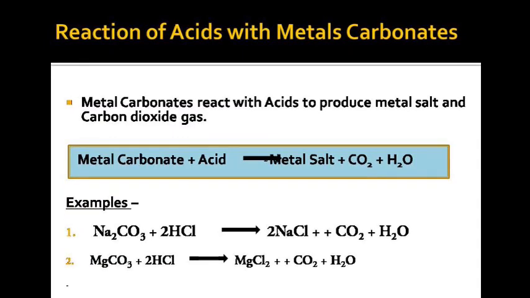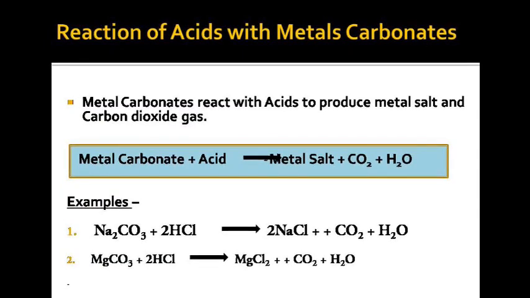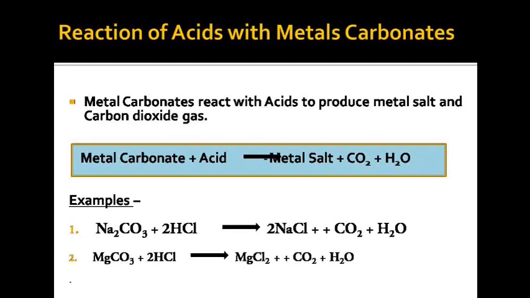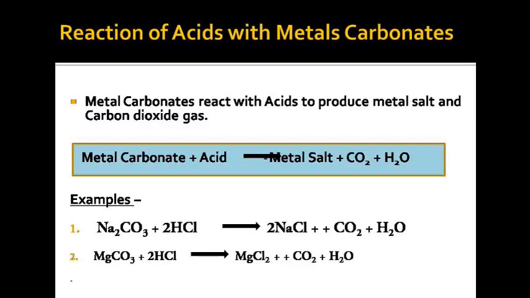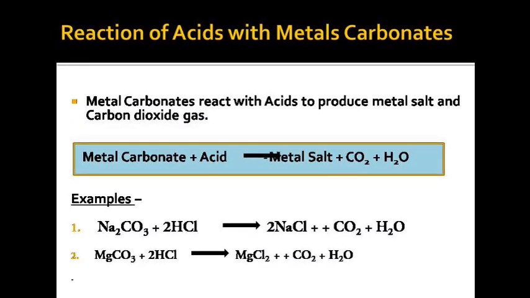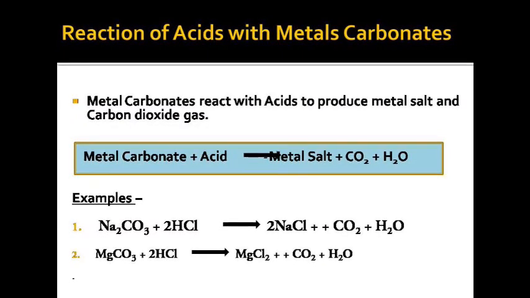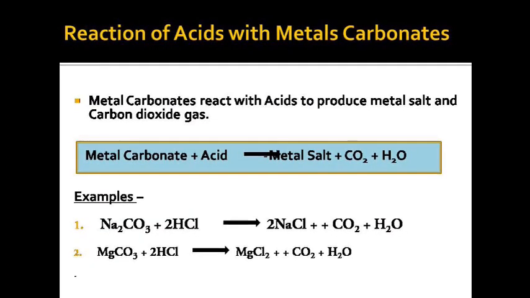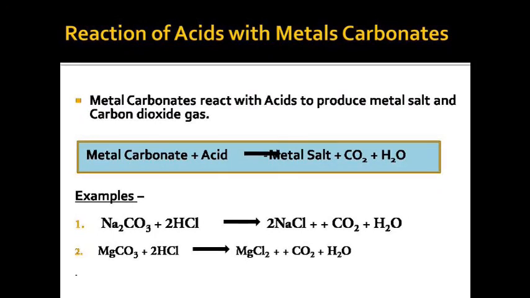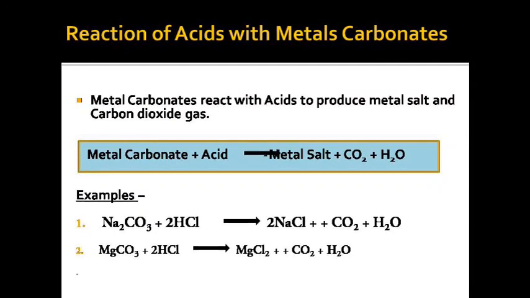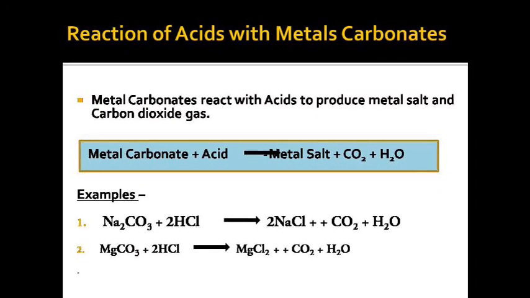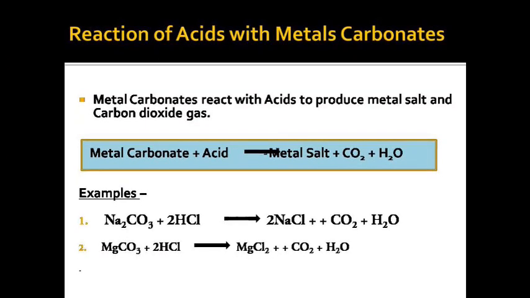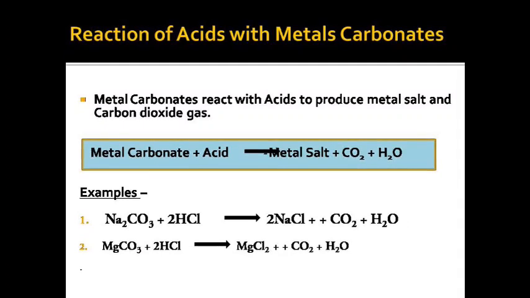Let us take some examples: sodium carbonate, Na2CO3, plus 2HCl gives 2NaCl, that is sodium chloride, with carbon dioxide and water. And you can also see that magnesium carbonate, MgCO3, reacts with 2HCl to produce magnesium chloride plus CO2 plus H2O. So these are the two reactions of acids with metal carbonates.